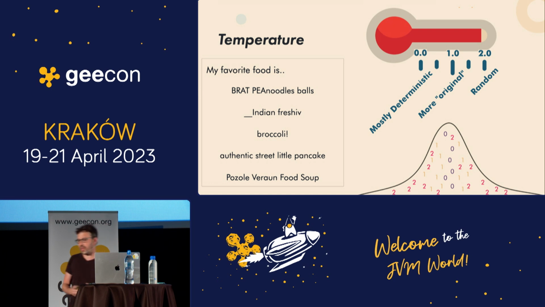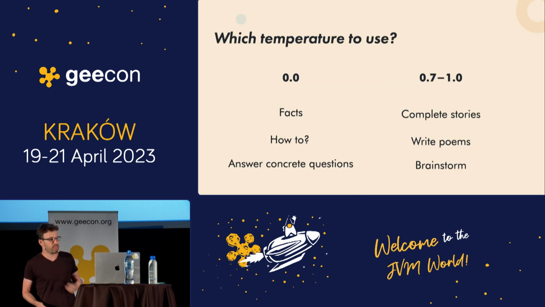So again, the temperature that you put depends on what you want to build. In my case, for example, I just want to build something that answers questions. So I put it to 0, because this will return facts, how to do things, and answers to concrete questions. If you want to build something more creative, like completing your stories, writing poems, or brainstorming, you need to set the temperature to something higher, probably between 0.7 and 1.0.